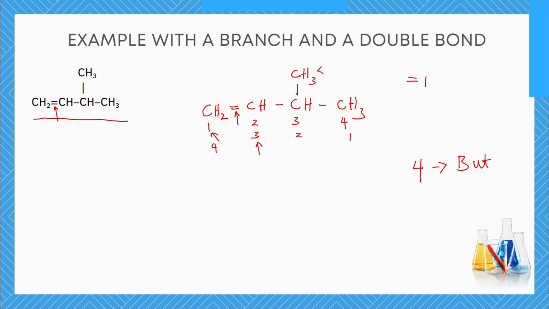So definitely we are going to start counting from here: 1, 2, 3, and 4. We can count that way, and we can still count this way: 1, 2, 3, and 4. Among those two ways that I just showed you, both of them are correct.